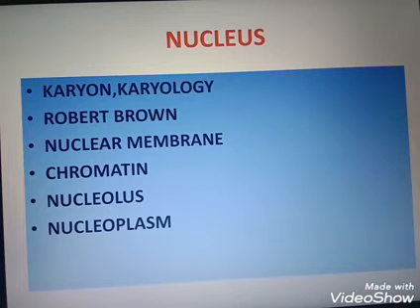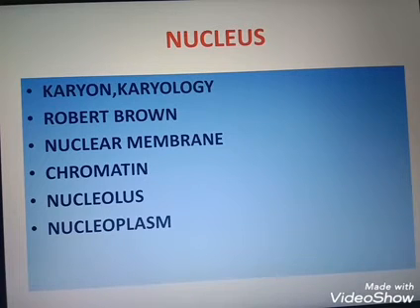The nucleus is separated from the surrounding cytoplasm by a nuclear envelope, that is the nuclear membrane, otherwise known as karyotheca, which is double and porous. This nuclear membrane has a double-layered outer membrane and inner membrane. The space in between the outer membrane and the inner membrane is known as the perinuclear space.